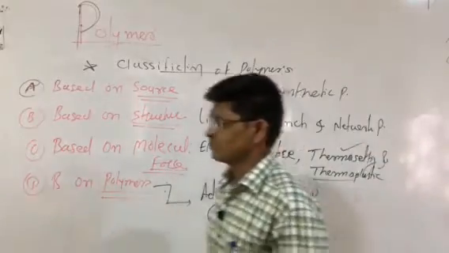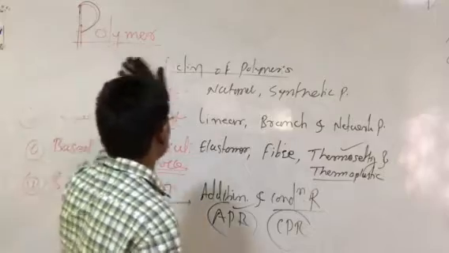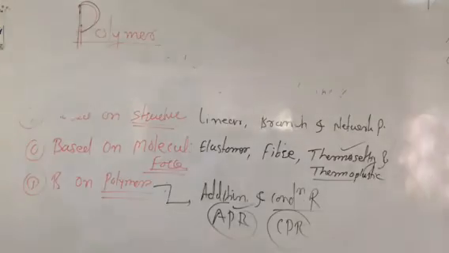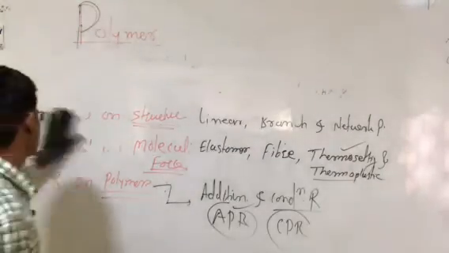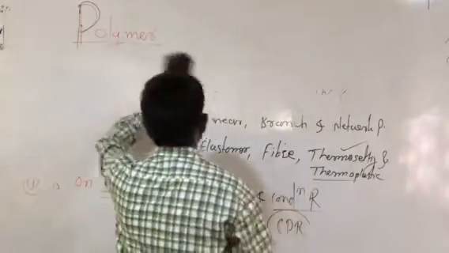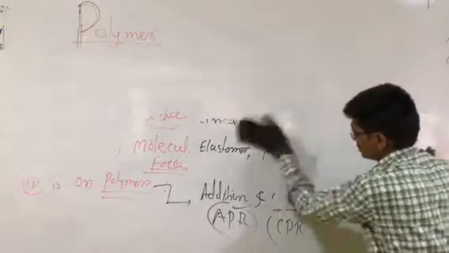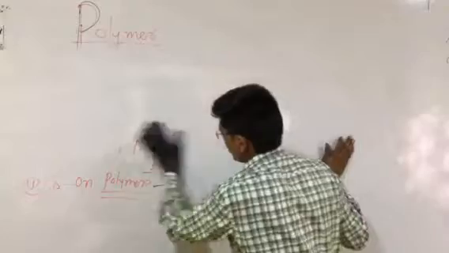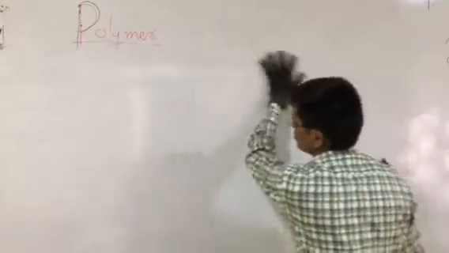As part of this, we are seeing step by step the first classification, which types of polymer we are discussing, starting with addition polymerization. The next is condensation polymerization. Now, according to the classification, we will explain it step by step. First of all, the first one is addition polymerization. Here we will talk about the classification based on polymerization.